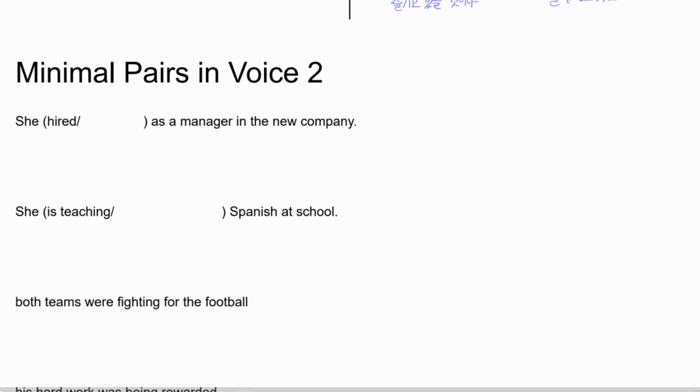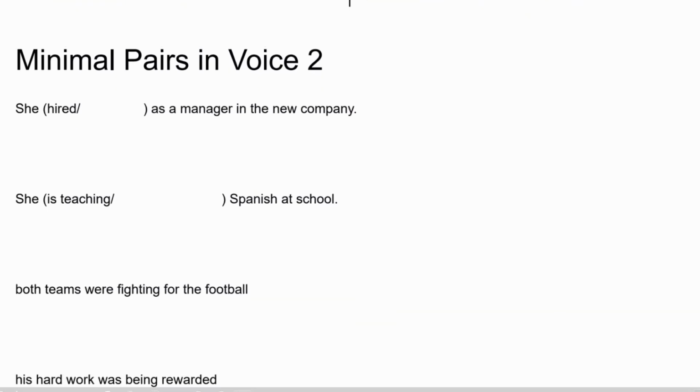Let's move down to minimal pairs in voice 2. Now we have a familiar kind of test form here. We have selection test. So let's make a minimal pair and we're gonna choose what's the right answer here. Okay? So we have hired here. So what tense is this? Yes, it's past simple, right? Past simple tense. And what did we put here? What base form did we put here? Yes, hire.